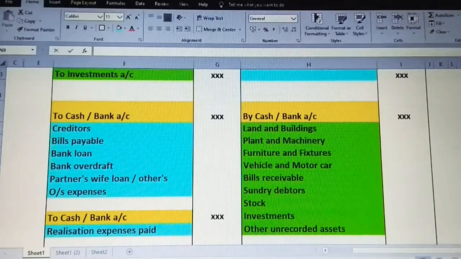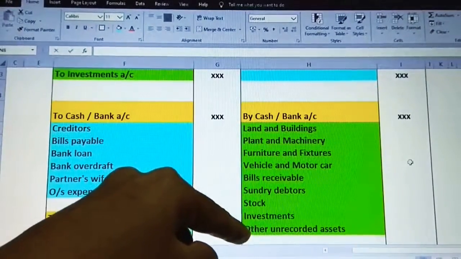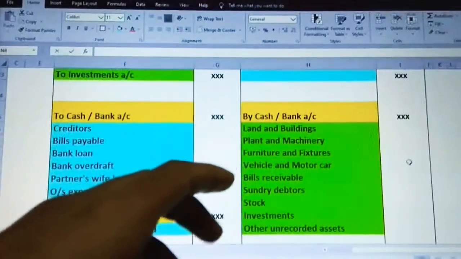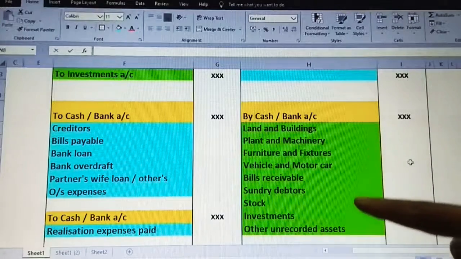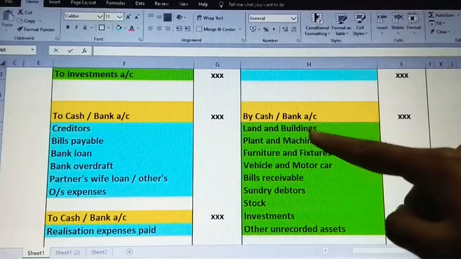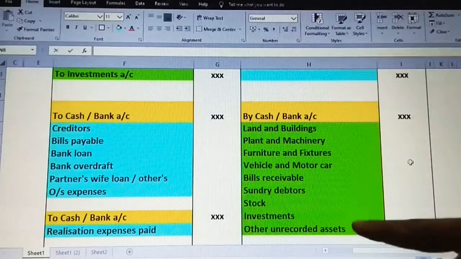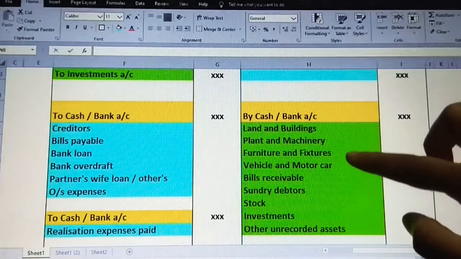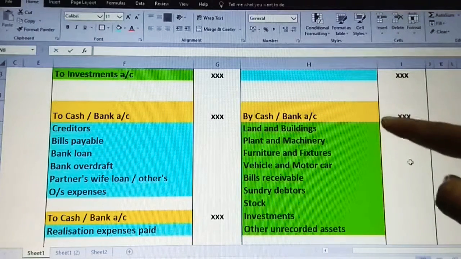Now let us go to the credit side again. On the credit side, whatever assets are going to be realized, which means sold out, in the adjustment they would have given the values. We are not going to compare it. Just pick whatever assets are given and take them under the cash or bank account in the inner column, that is inside, with the values. Even the values will appear within the inner column, not in the amount column. Now all the totals of these assets which have been realized will be taken in the amount column.